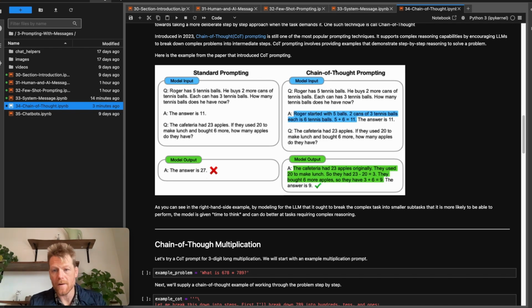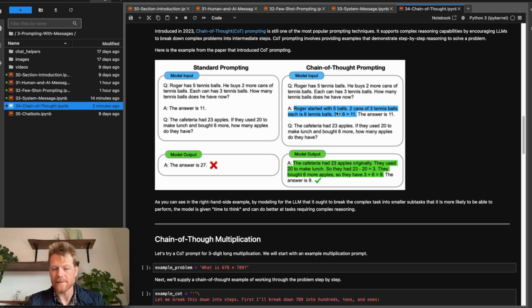Now, in chain of thought prompting, in the way that this paper explores it, we give the same word problem as a question, but now in our example response, rather than providing an example where the model answers the question directly, you can see that we provide an example where the model has given a response that actually breaks down the process into several smaller steps, right? And then arrives at an answer only after breaking down the process into smaller steps.